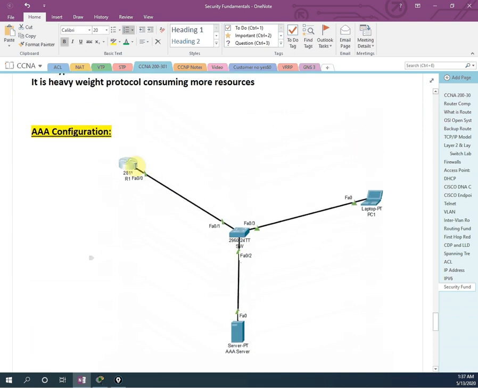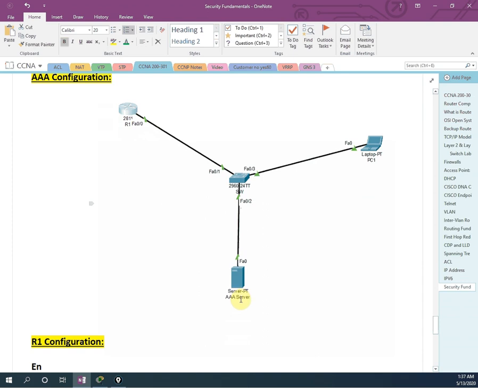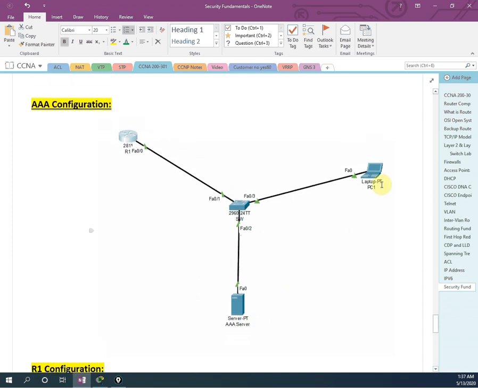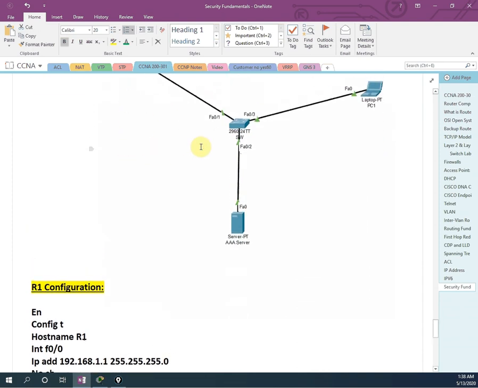In this lab, I have taken one router, one switch, and one server. I am saying this server is an AAA server. I have one user. I am going to configure the AAA configuration in this server and in this router, and then we are going to access from this PC. Okay, we are going to access by telnet. So how are we going to configure the router?